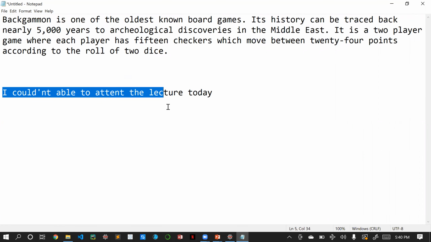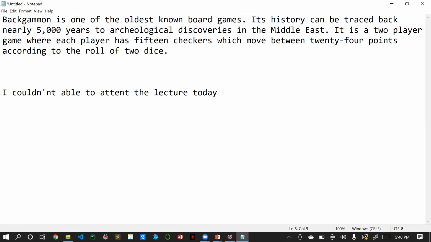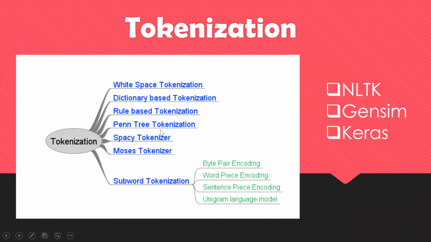So here you can see, I couldn't able to... and one more, I will write something like aren't. We use to write this, right? Aren't I. So these types of words which have an apostrophe, or any exclamation mark or any symbols with them, will be found automatically and tokenized. That is known as Penn Treebank tokenization.